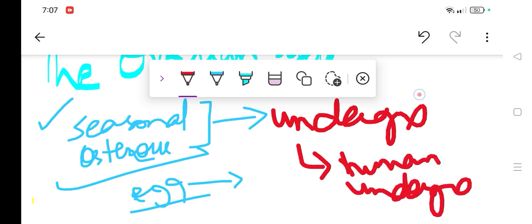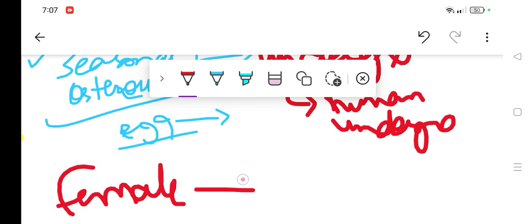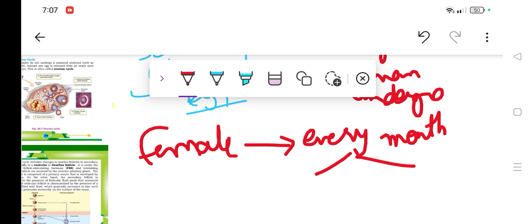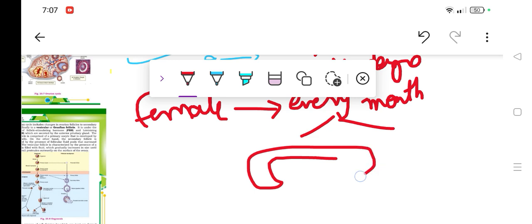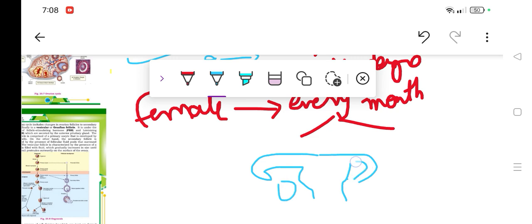This means when we talk about the woman, the female lays an egg every month. If it's released every month, we know we have two ovaries, this type of system. So you'll see the ovary as a structure over here. Every month it alternates. One time it's released from this side, the second time it's released from this side. So it's an alternate process, and that's all. I'm sure it's clear to you.